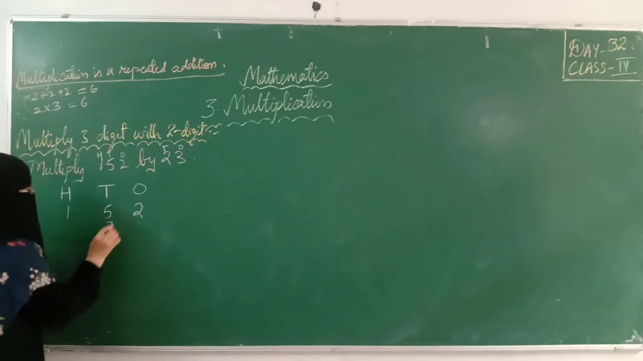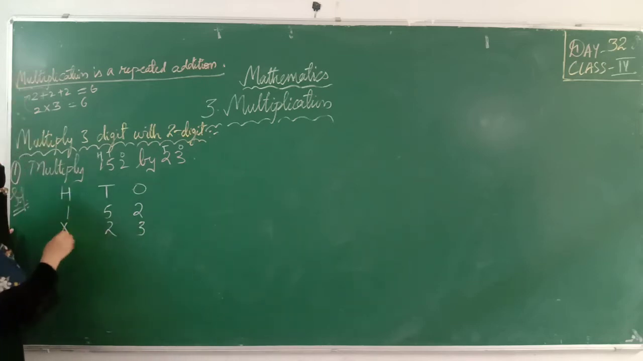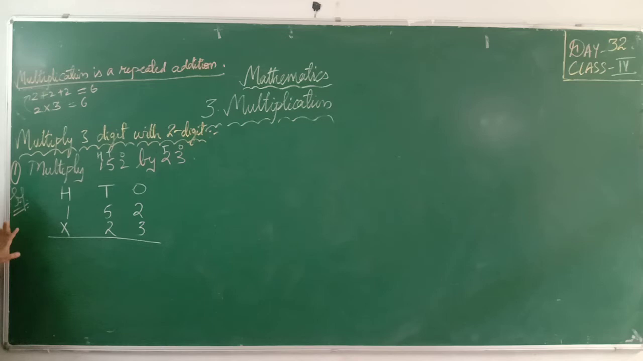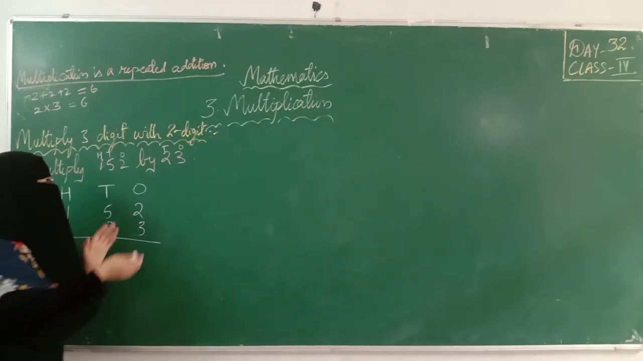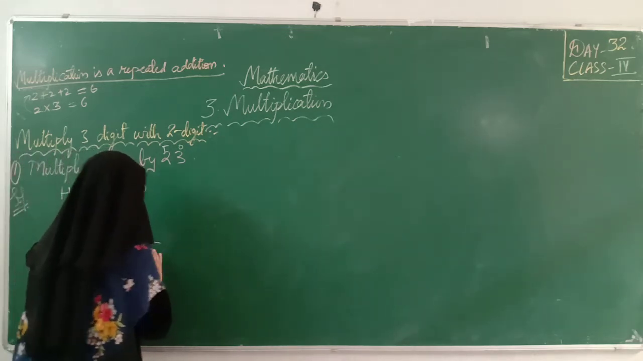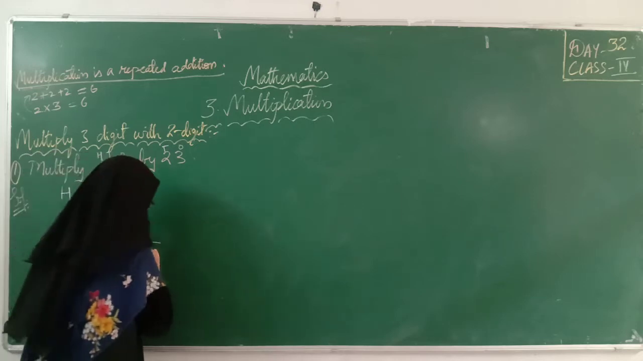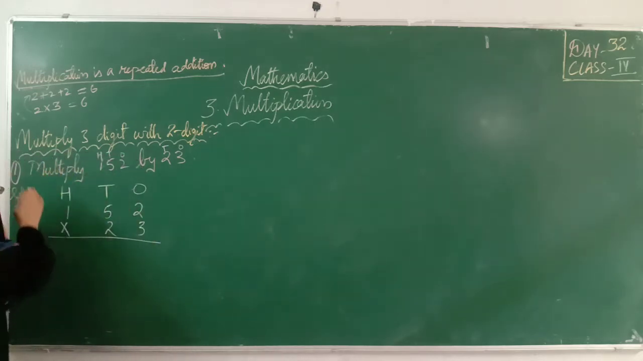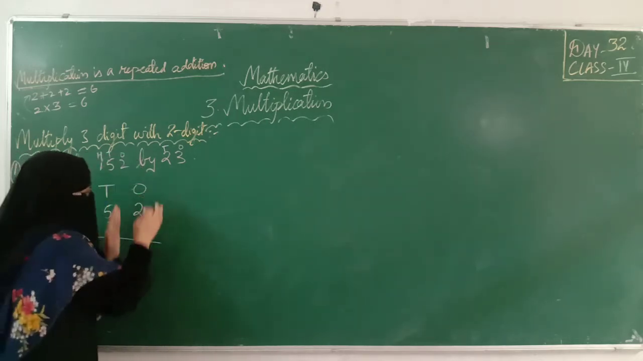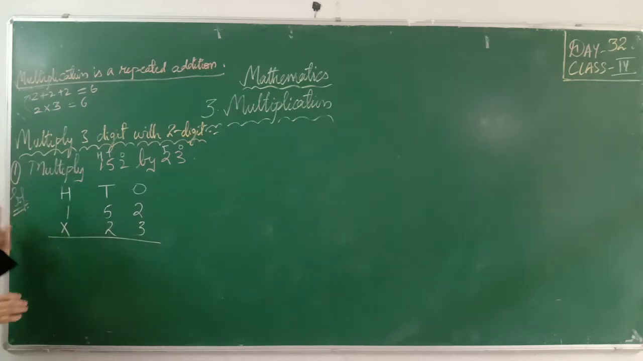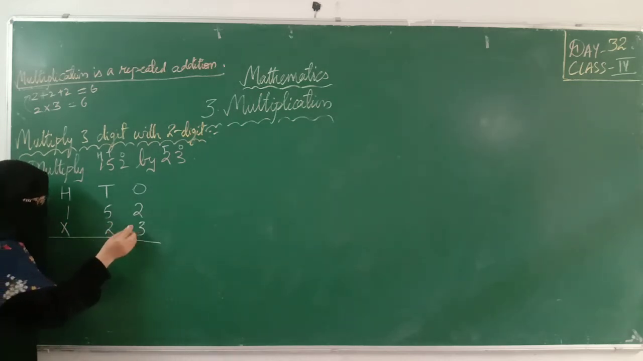Multiplication sign. Let's start doing the multiplication. In addition, you have started from ones position. In subtraction also you have started from ones position. In multiplication also you have to start from ones position. Keep in your mind. What is our first digit here? 3, right? So multiply 3 with 2. Next multiply 3 with 5. Next multiply 3 with 1.